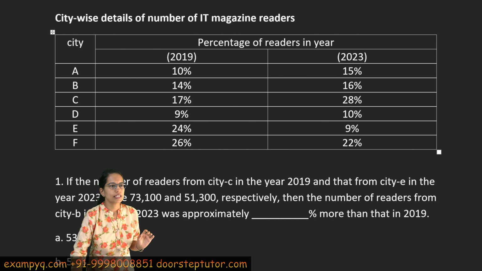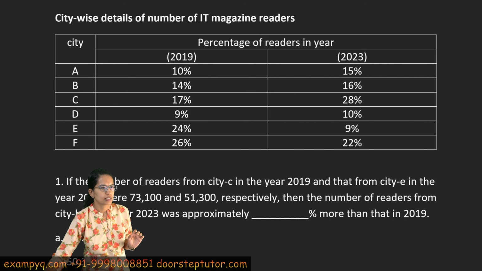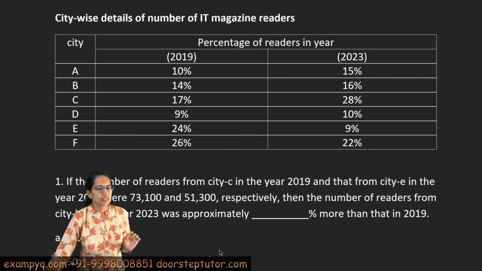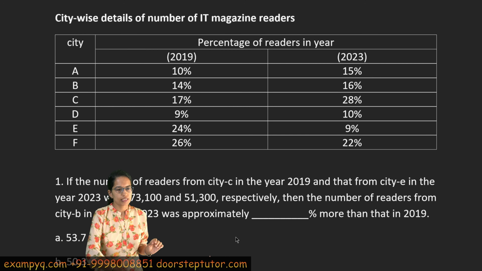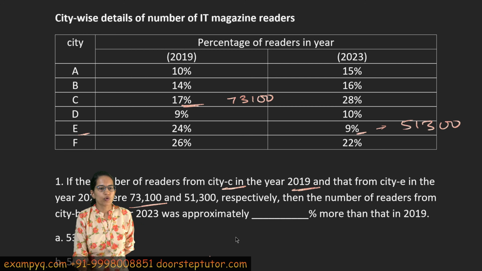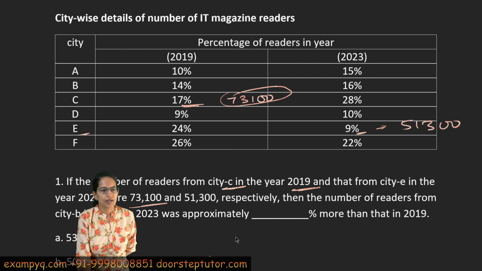So, to start with, the question says the number of readers in city C in 2019 is given. For city C I have the value 73100, and for city E for 2023, that's 9%, I have the value 51300. Based on this, I have to find the total value for 2019, and based on that, the total value for 2023.